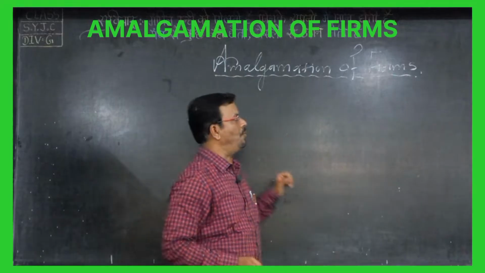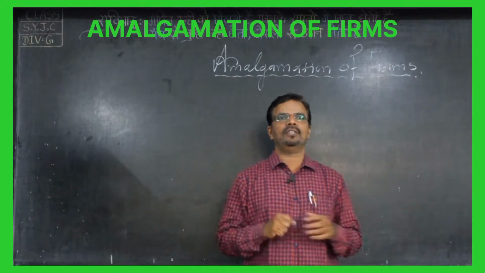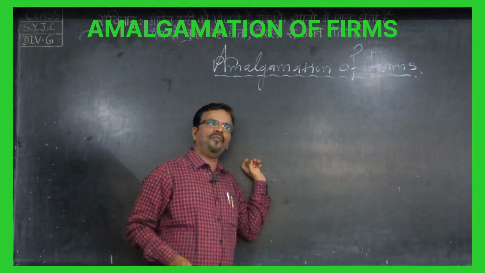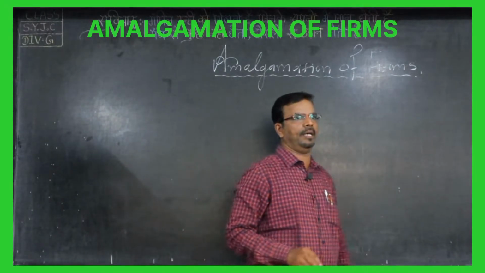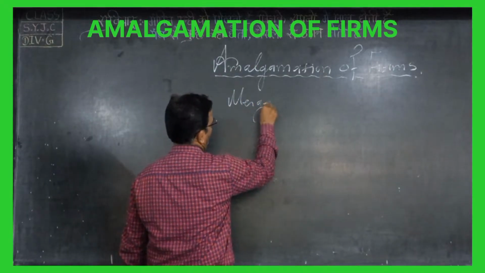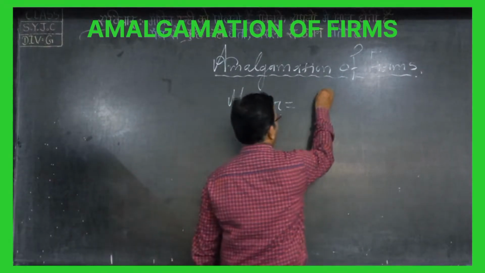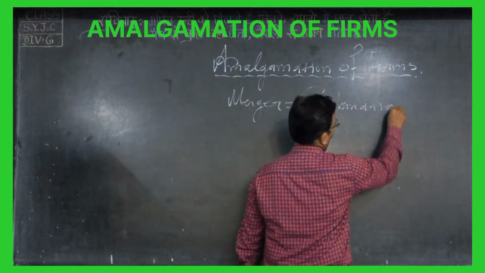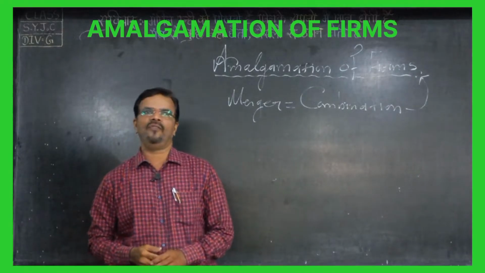In this lecture, we will see the theory part of the amalgamation of firm. Now let's see the first meaning of amalgamation. Amalgamation is nothing but the merger. M-E-R-G-E-R. Merger means combination. Combination of firms is known as amalgamation of firm.